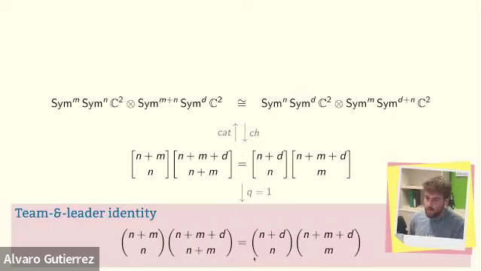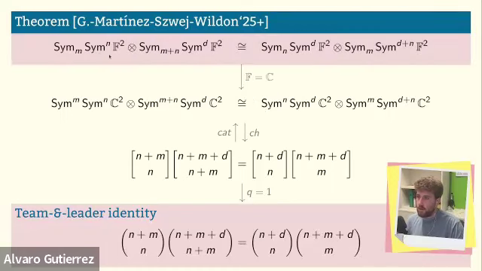Now, why do I say that this is an example of a q-binomial identity that maybe says something deeper? The reason is because I can lift this one step further up to an isomorphism of representations that holds over all fields simultaneously. So there is a map that goes from here to here, and there is an isomorphism for all F simultaneously. And of course, if I take F to be C, then I recover what I had before. But here I am saying something deeper. This is something new.